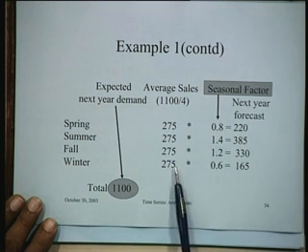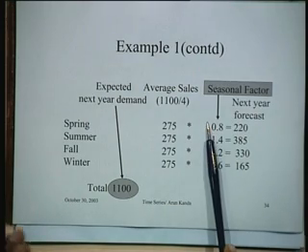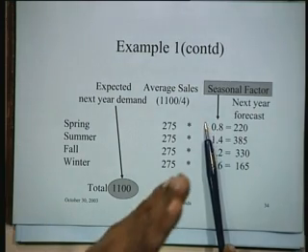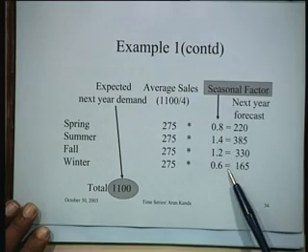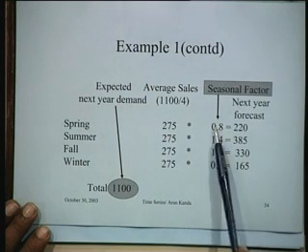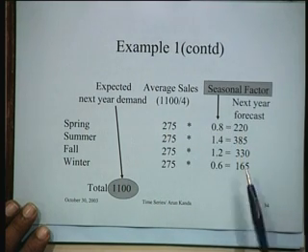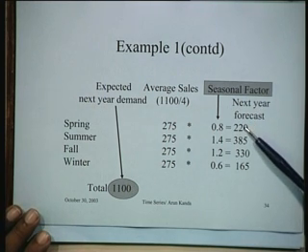What we now do is we assume that the seasonality factors that we computed in the last year will continue to operate in the next year. So for the spring season it was 0.8, 1.4, 1.2 and 0.6. So we utilize the seasonal factors, multiply, and you get the next year's forecast. The intention was to obtain a forecast for next year.